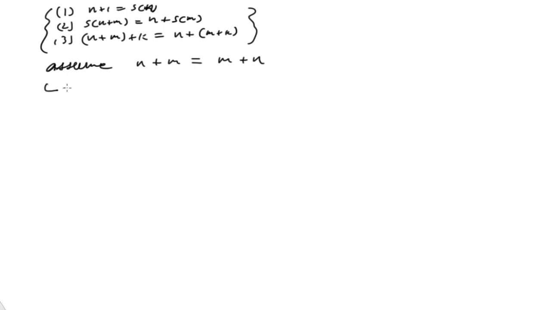So we want to prove that Sn plus m is equal to m plus Sn. And also that we can always go up as well, m plus n. Sorry, plus n.